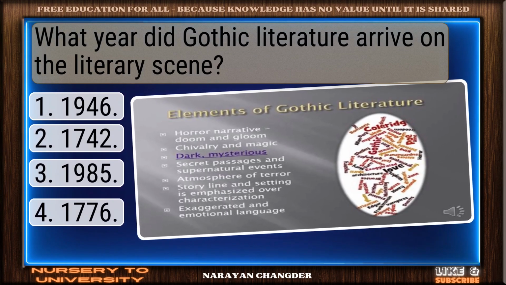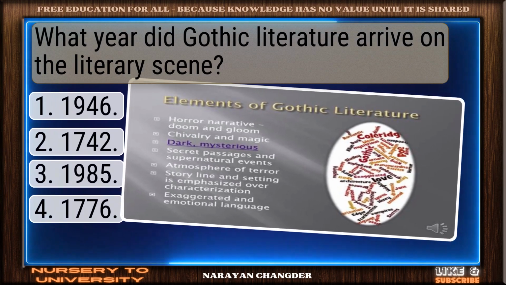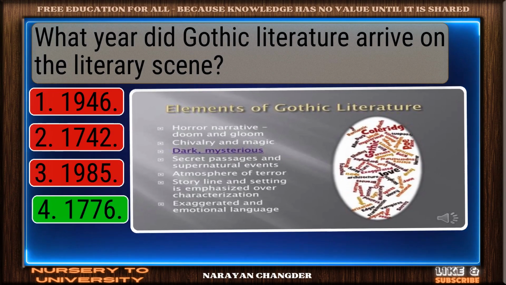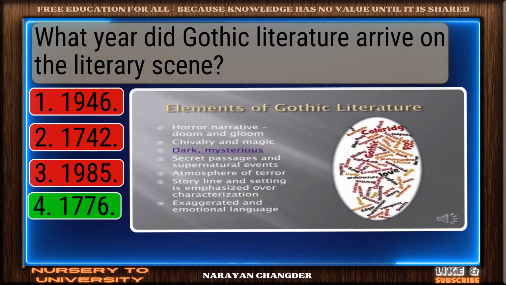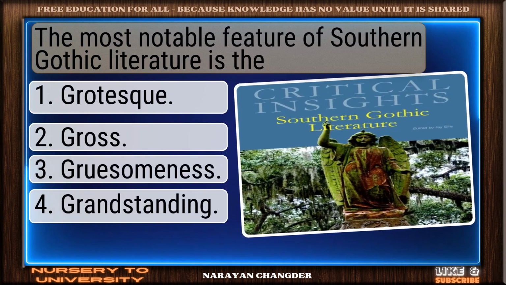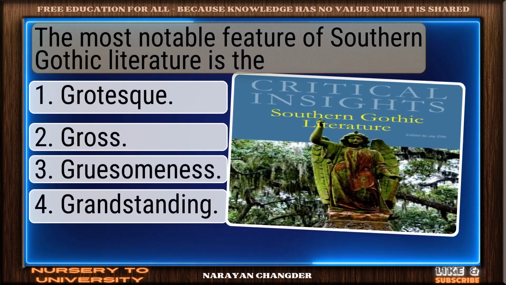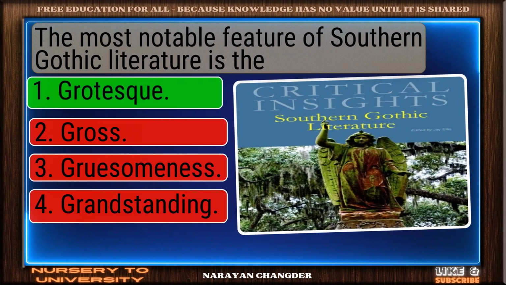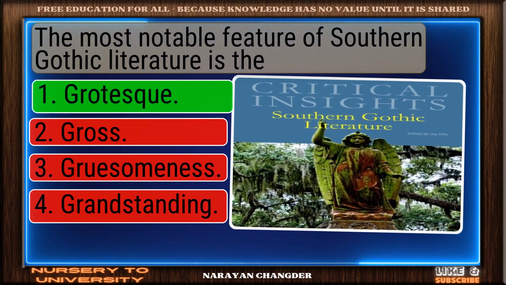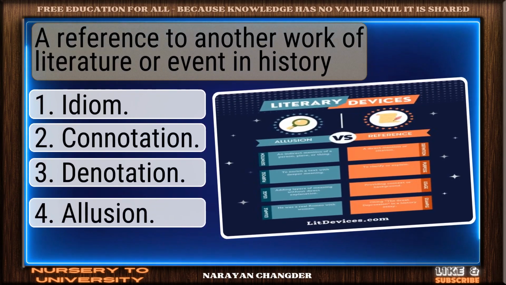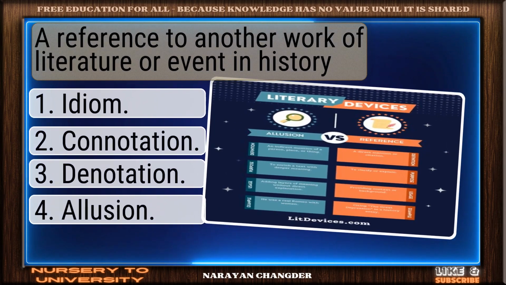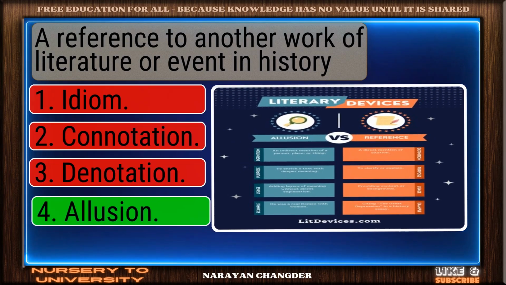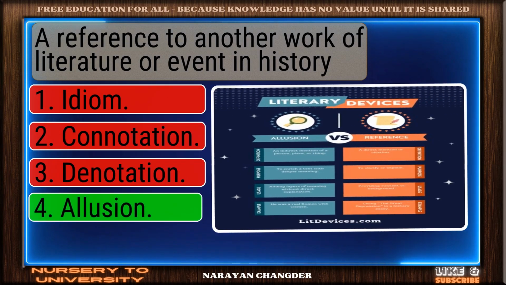What year did Gothic literature arrive on the literary scene? Well picked. 1776 is correct. The most notable feature of Southern Gothic literature is the... Smart move. Grotesque is the accurate answer. A reference to another work of literature or event in history. Well done. Allusion is right.